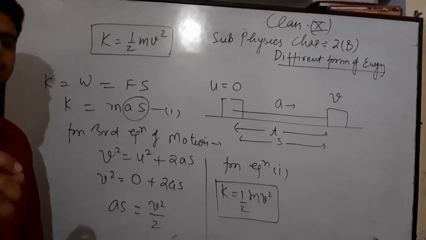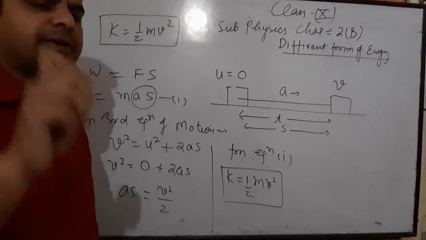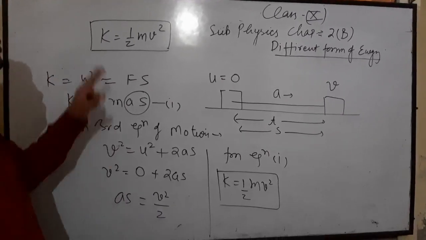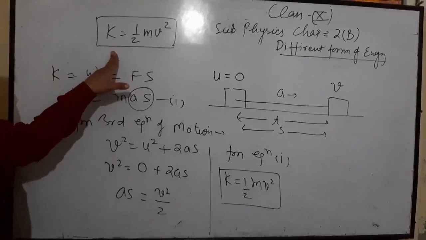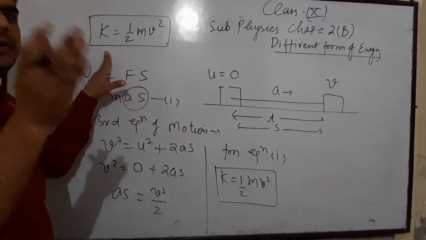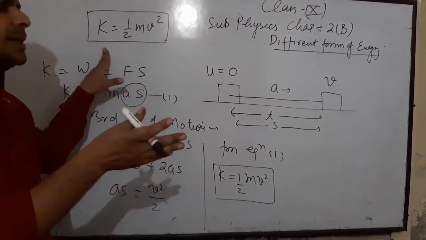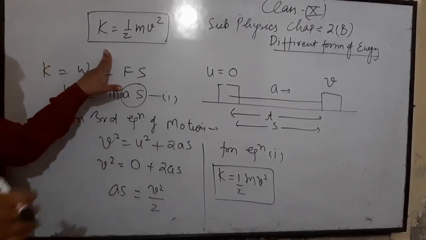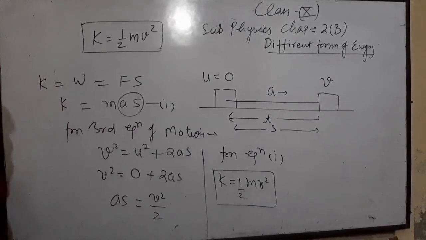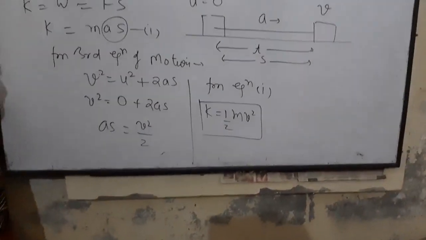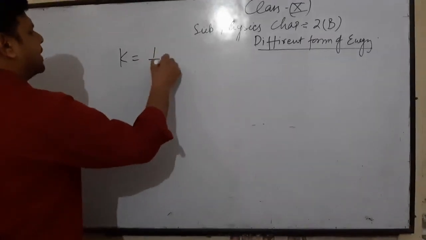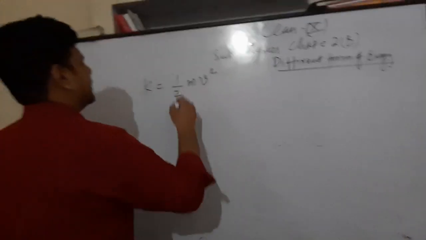And always remember, it is a very important thing that if we want to find the expression for energy, actually we are calculating the expression for work done, because energy and work are equivalent. So the formula for kinetic energy is half mv square.